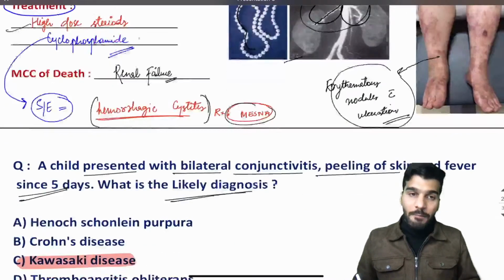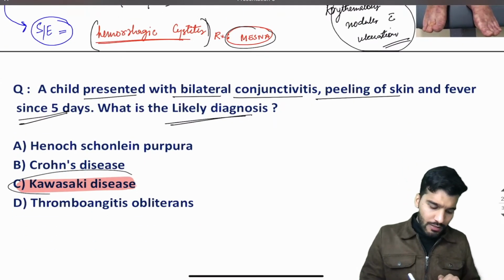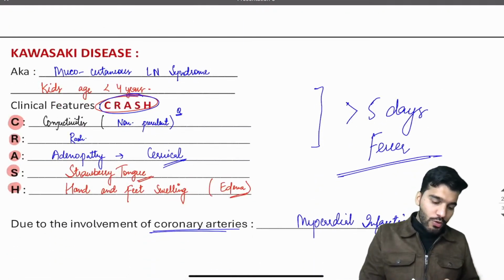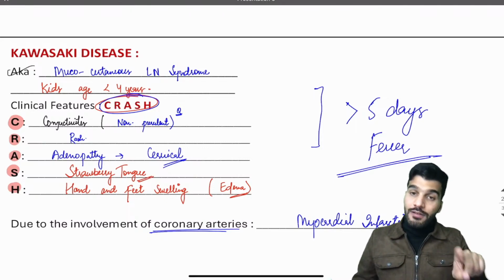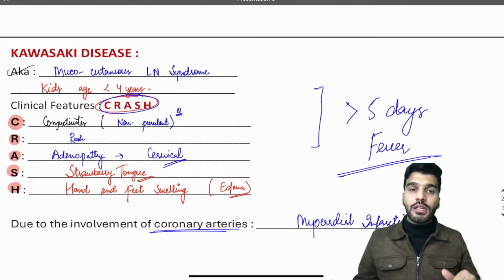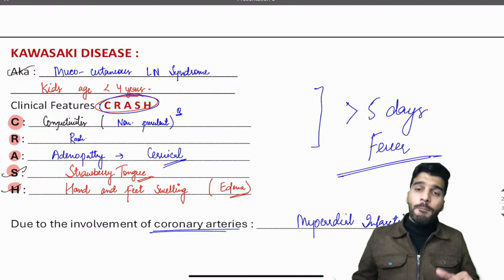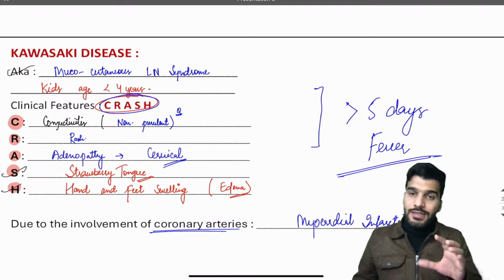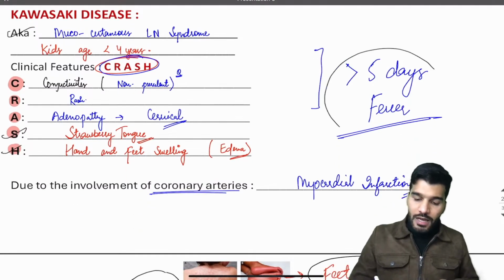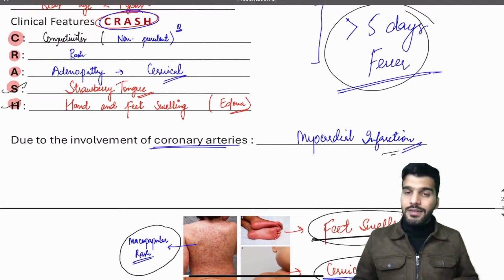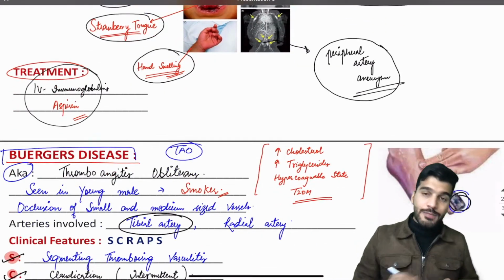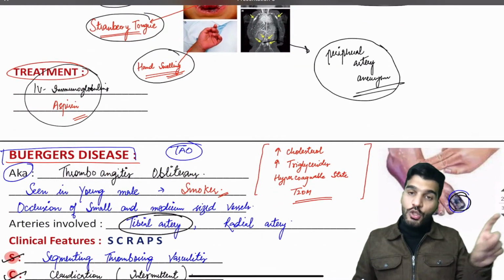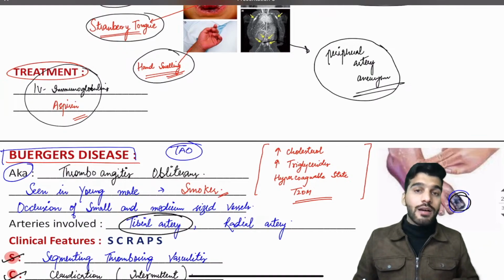to be MESNA. After that, we discussed Kawasaki disease, a mucocutaneous lymph node syndrome with the mnemonic CRASH. Conjunctivitis will be non-purulent, rash, cervical adenopathy, strawberry tongue, and palmar and plantar erythema with swelling, edema. Okay, the patient will have fever for more than 5 days, and the cause of death is cardiac. Then we have discussed these images as well. Treatment is IV immunoglobulin plus aspirin. Aspirin causes Reye's syndrome.